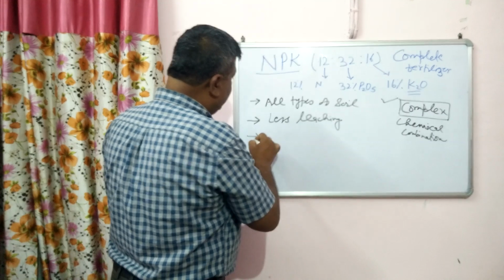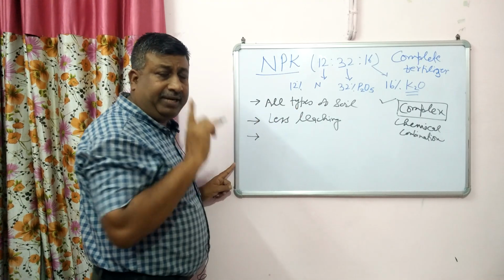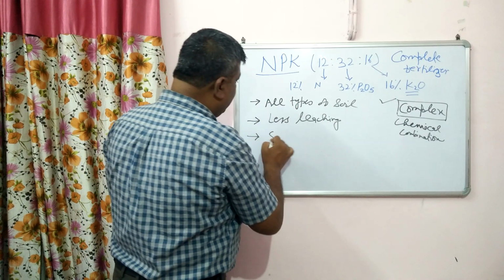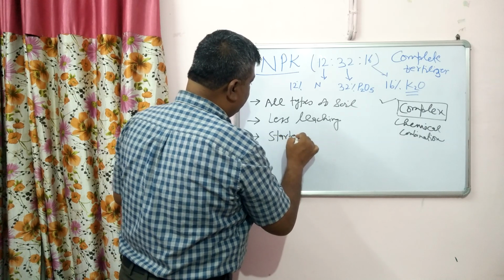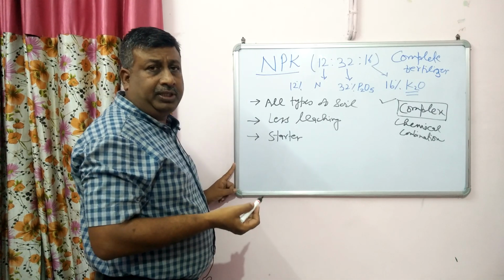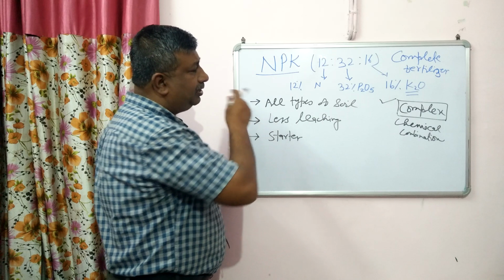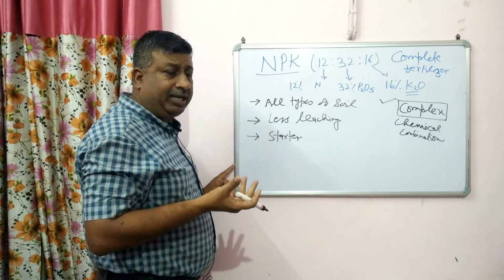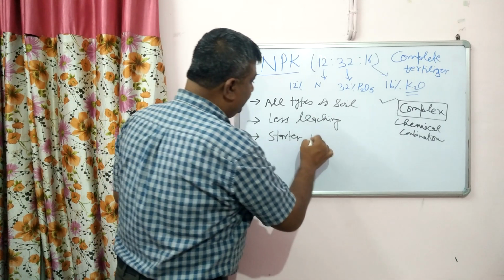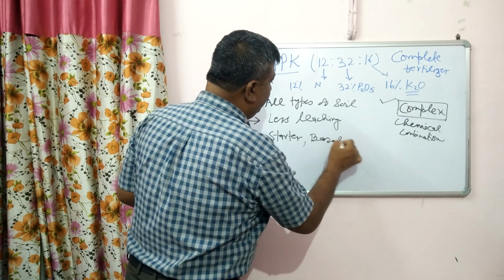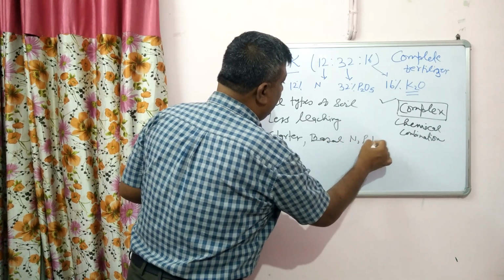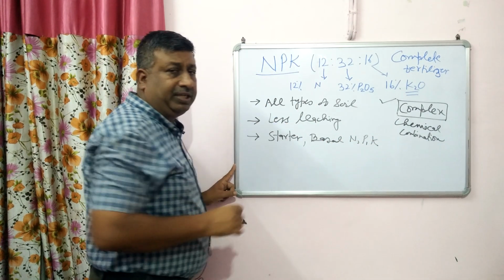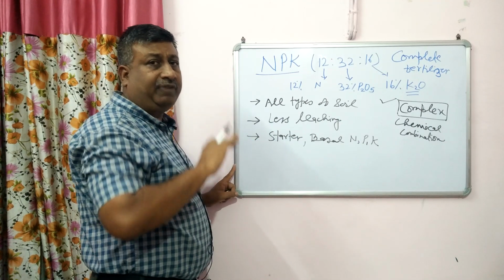And the another advantage is that these are complete fertilizers. So they can be used as a starter fertilizer to initiate the initial growth, because at sowing time as a basal dose, we provide all these three nutrients N, P and K, and this fertilizer contains all these three nutrients. So there is no need to apply any other fertilizer.